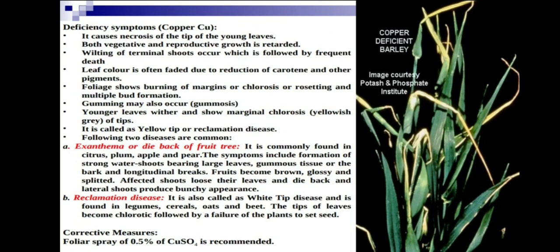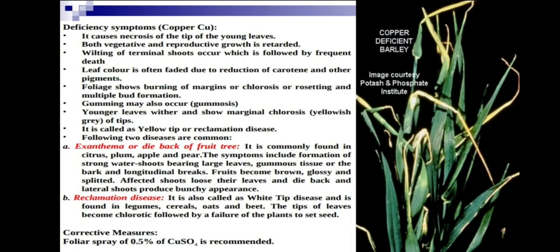Gumming may also occur. Gummosis means the sap inside comes out as a gum-like substance. Gummosis occurs in citrus and others. Younger leaves either show marginal chlorosis, yellowish gray or tips. It is called yellow tip or reclamation disease.